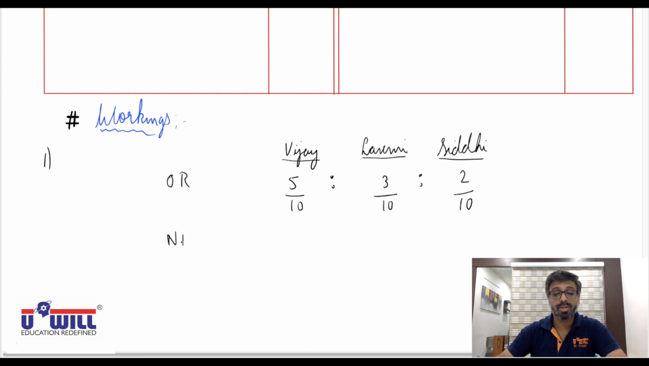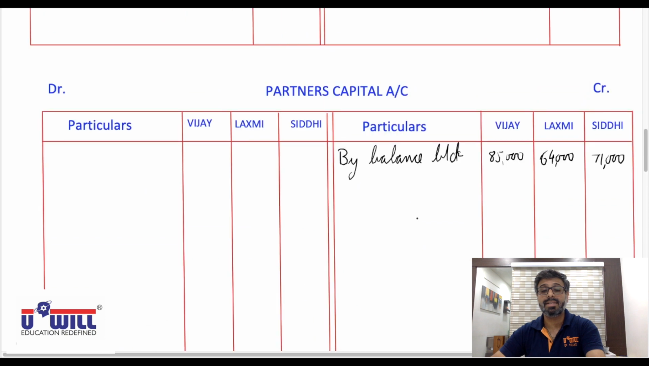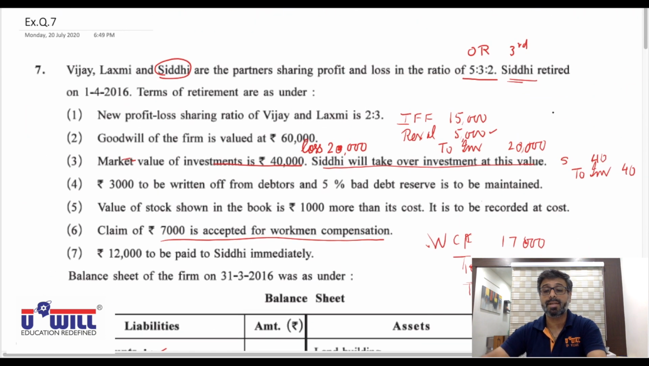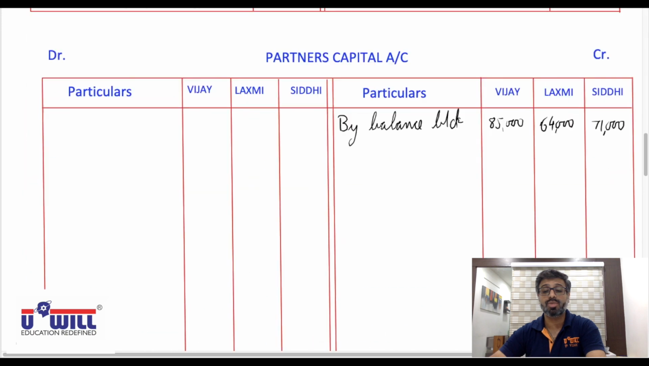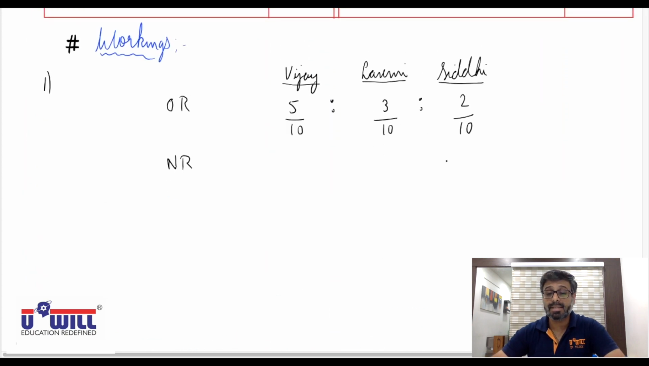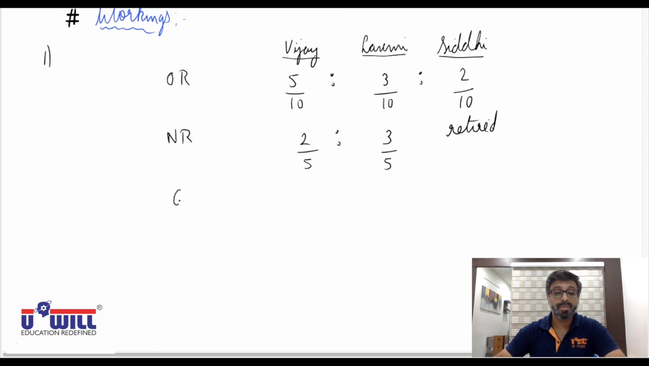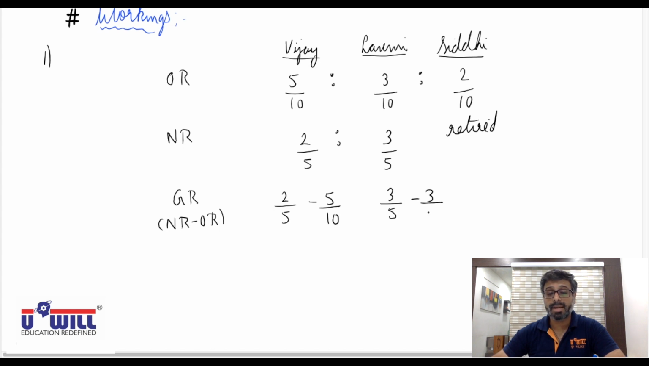And the new ratio is also given in the question. Okay, third partner Siddhi has retired. All of you can see that third partner Siddhi has retired and the new ratio is 2:3. So Siddhi has retired and the new ratio is 2:3, so 2/5 and 3/5. Now first we will find the gain ratio. How will we find the gain ratio? New ratio minus old ratio. So new ratio of Vijay 2/5 minus old ratio 5/10. For Lakshmi, new ratio 3/5 minus old ratio 3/10.